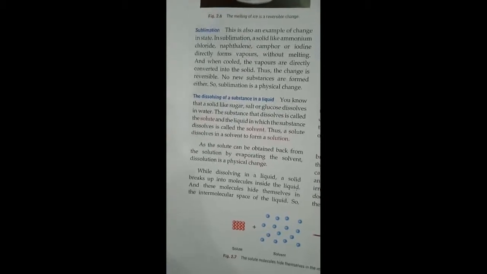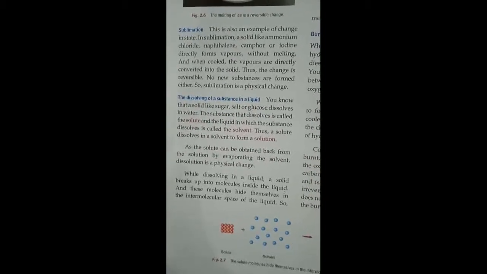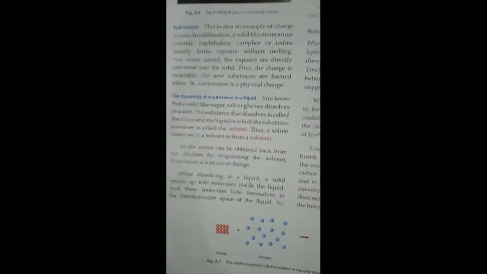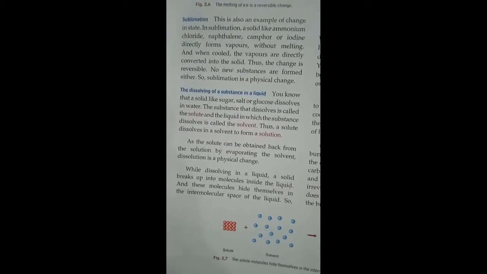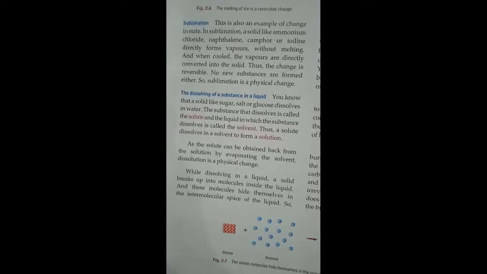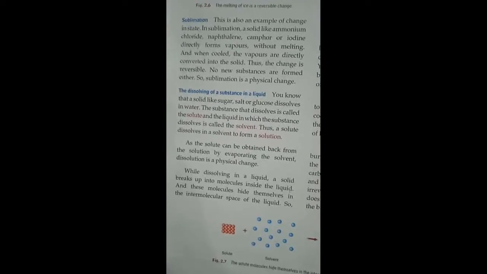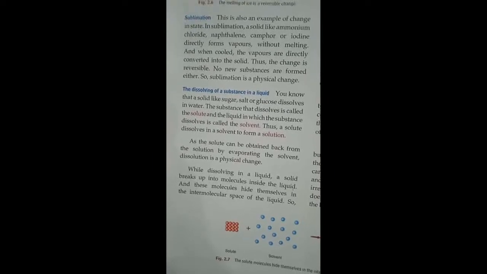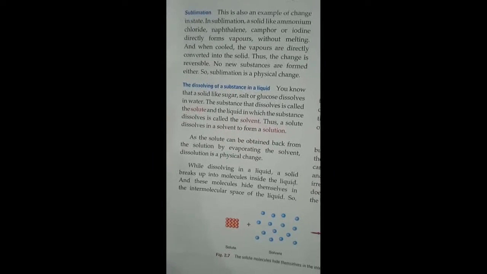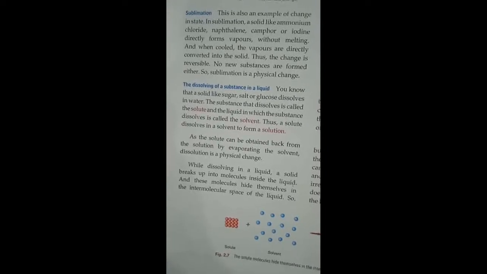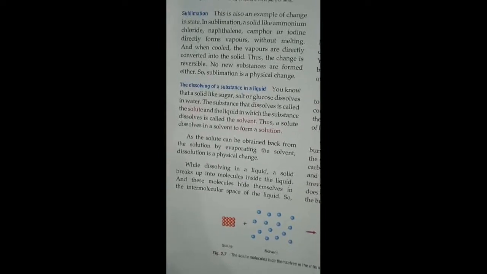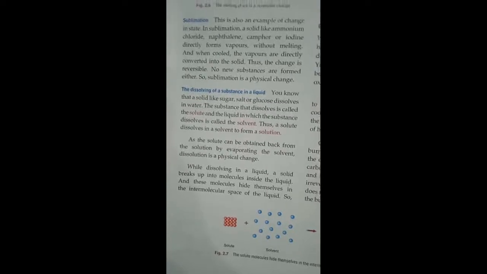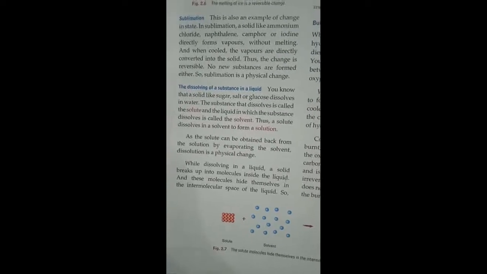The solute can be obtained back from the solution by evaporating. If you are dissolving sugar in water and then you boil or evaporate it, the solvent evaporates, and you can get back the sugar. So that is a physical change because the change can be reversed and there is no new substance formed. Why does it happen?